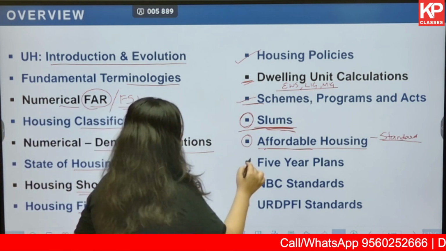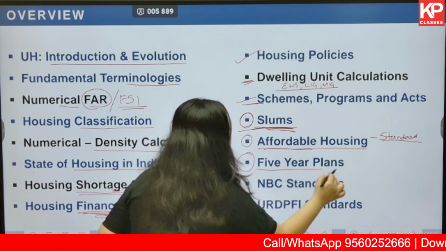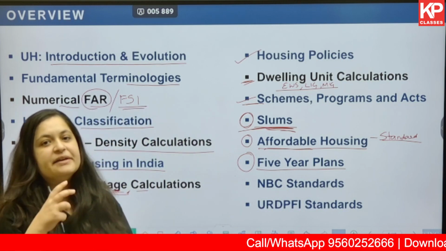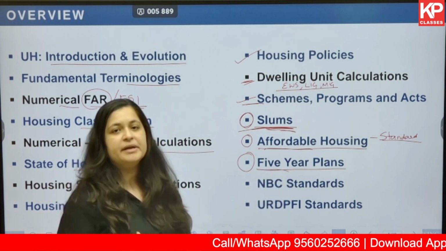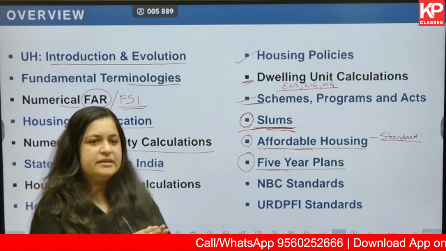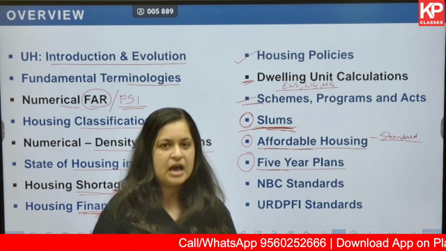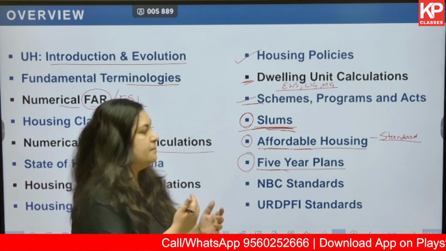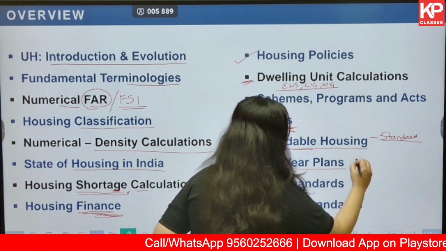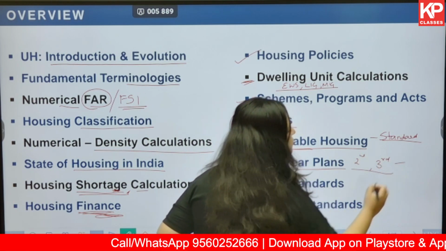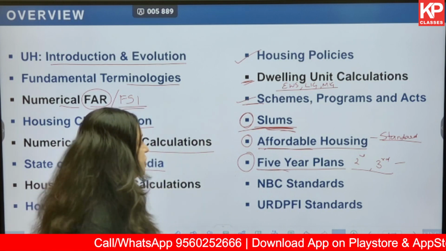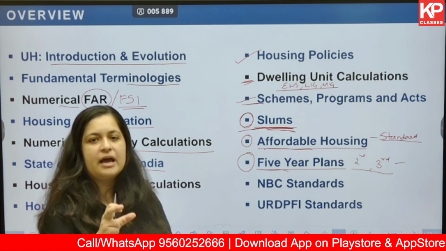Next, 5-year plans. Now, this can be very theory intensive, the 5-year plans, but we must go through them in detail. A lot of times, direct match the following questions have been asked with respect to, for example, the second 5-year program or the third 5-year program, and in the match the following kind of question, they ask what happened in that 5-year plan.